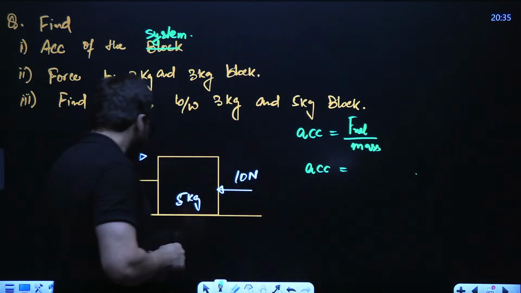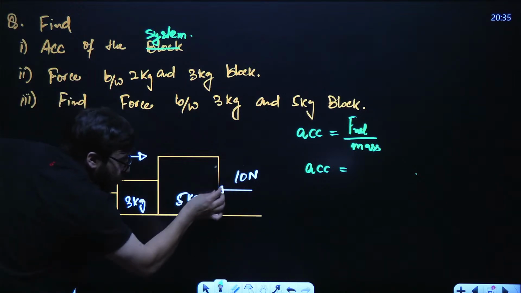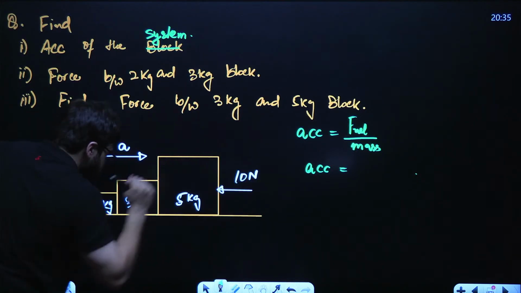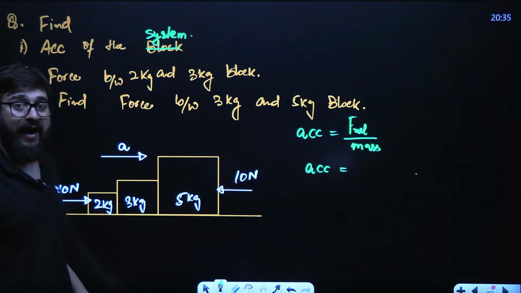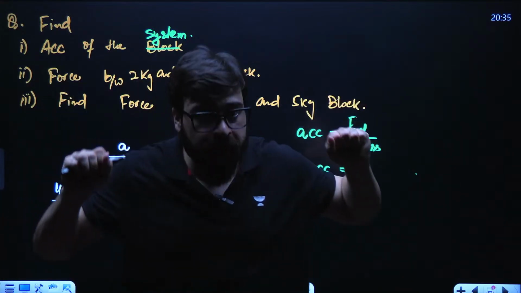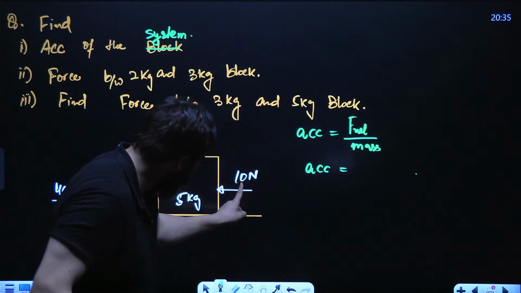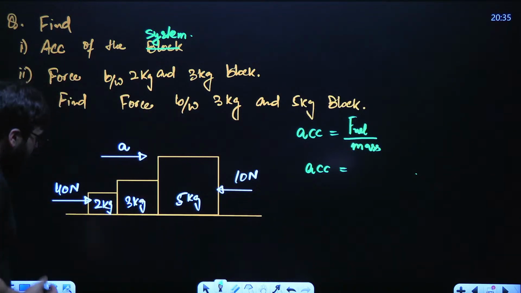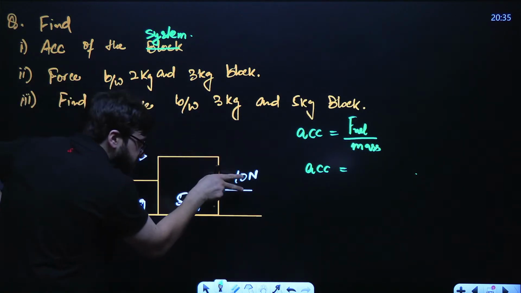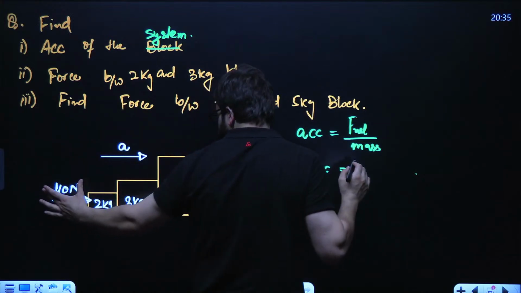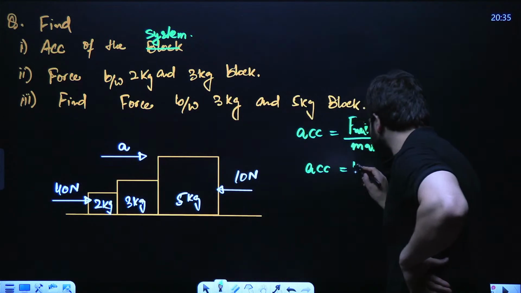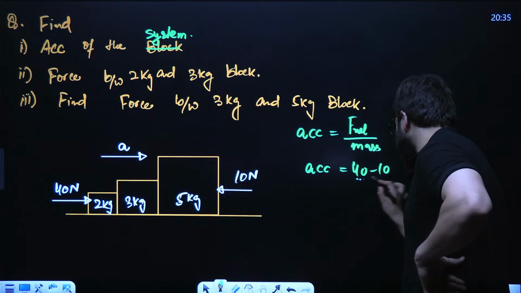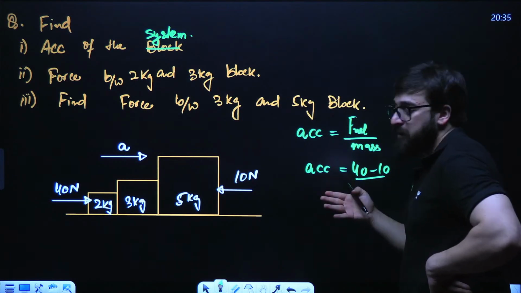Now guys, see, whatever is the external force, be it pulling or extra, you have to take these. Now this is 40 minus 10. So external, this is greater than 10. So I'll write 40 minus 10 divided by net mass.